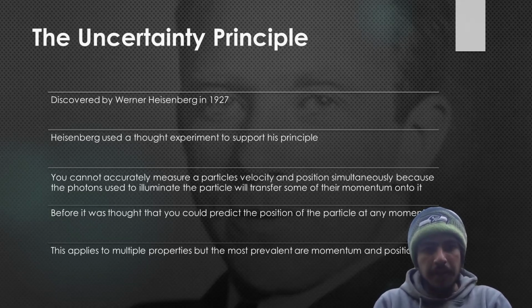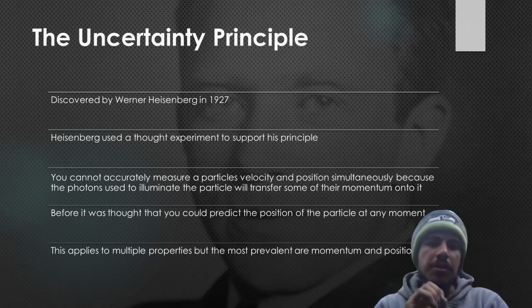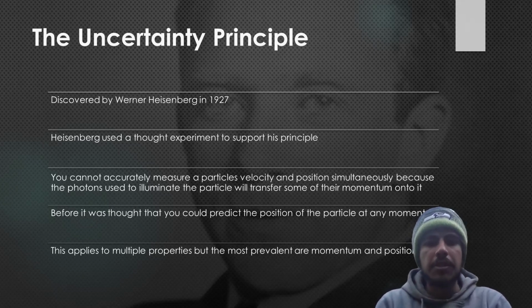Before this principle, it was thought that you could predict the position of a particle at any given time if you knew the position, momentum, or any of the forces acting on it at a certain time. This applies to multiple properties, but the most prevalent are position and momentum, meaning that the more precisely you try to measure its position, the more inaccurate the measurement of the momentum will be, and vice versa.